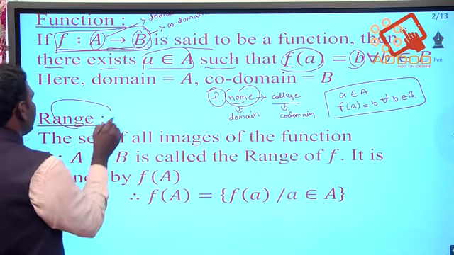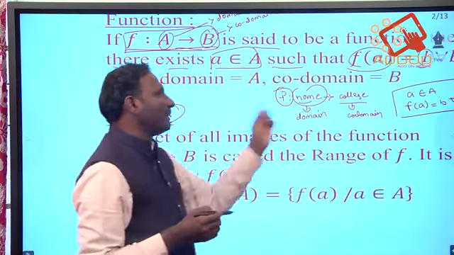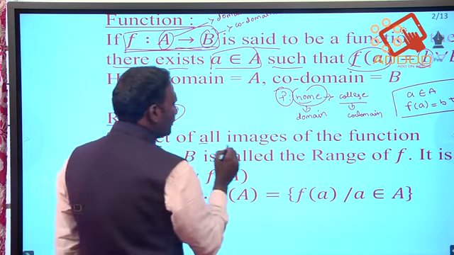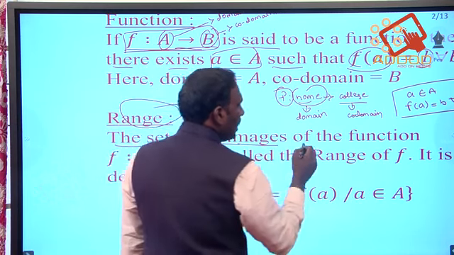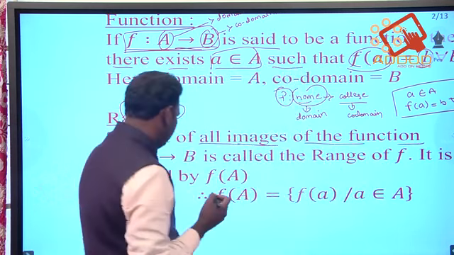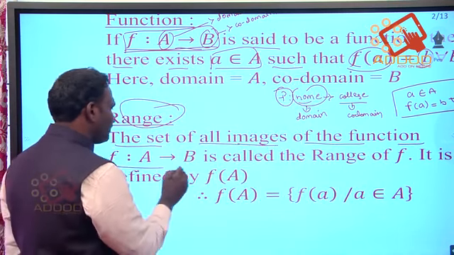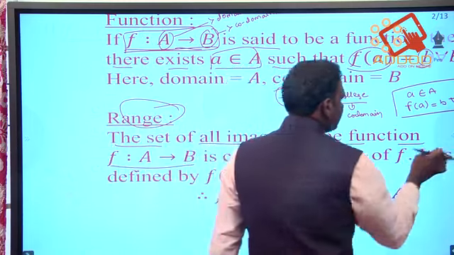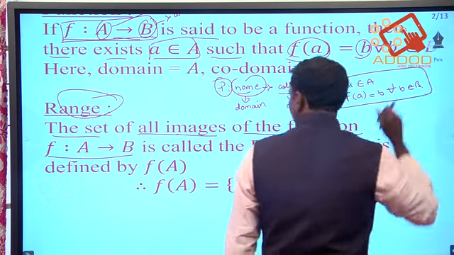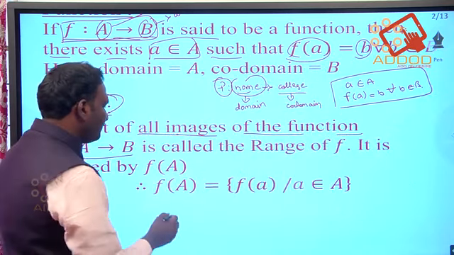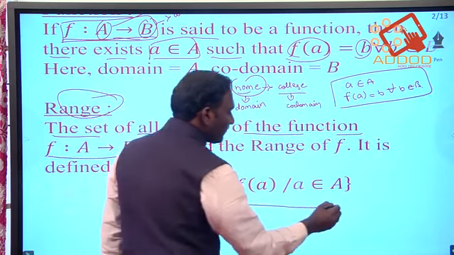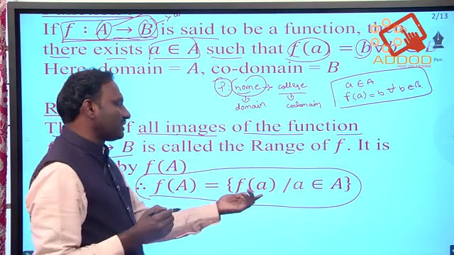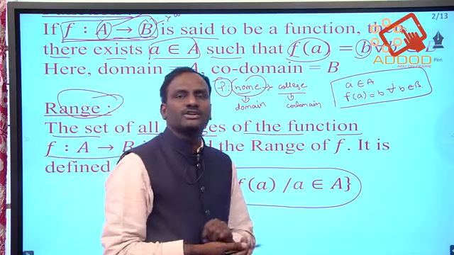Next, range. Range is nothing but the set of all images of the function. That is, for f a mapping from A to B, it is called the range of f. It is defined by f of A equals f of a, such that a belongs to A.